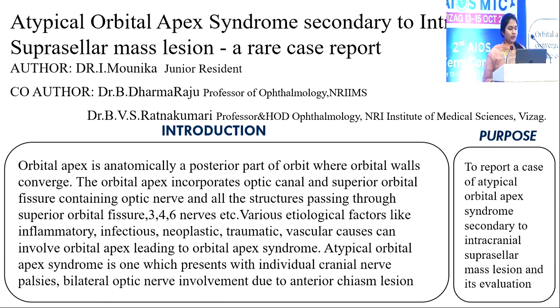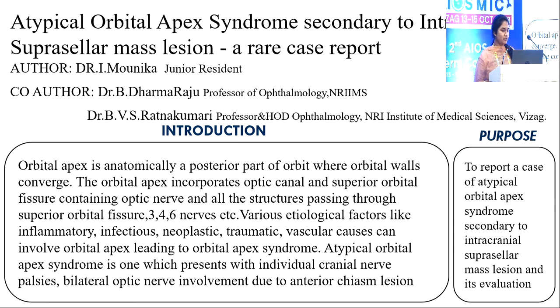My poster is Atypical Orbital Apex Syndrome secondary to intracranial suprasellar mass lesion, a rare case report. Orbital apex is anatomically a posterior part of orbit where orbital walls converge. The orbital apex incorporates optic canal, superior orbital fissure containing optic nerve, and all the structures passing through the superior orbital fissure, 3, 4, 6 nerves, etc.